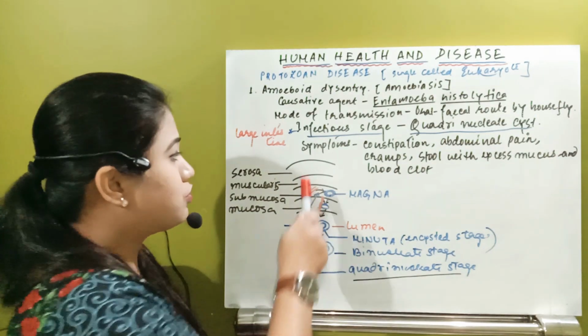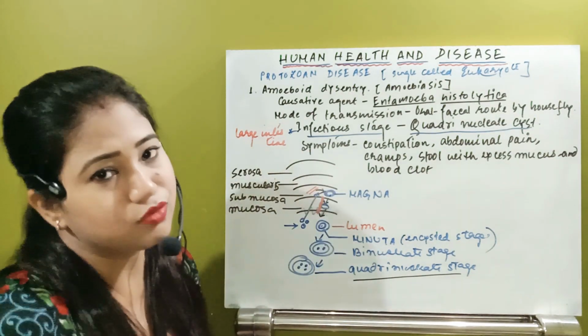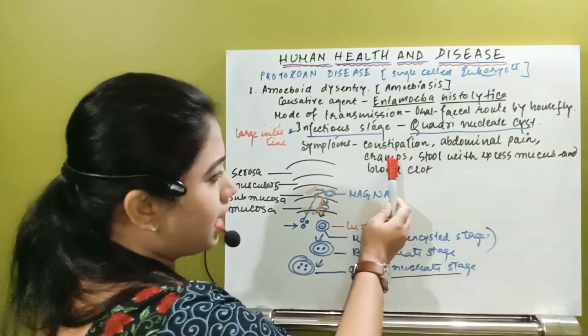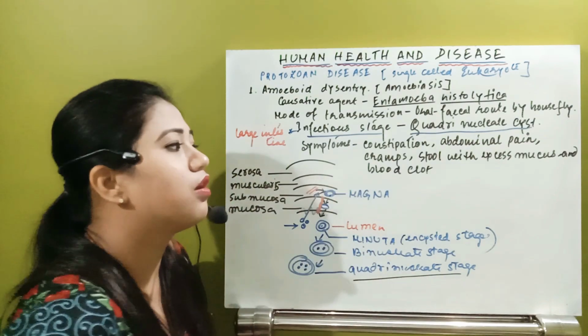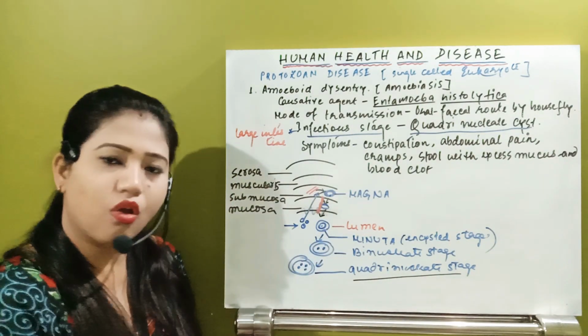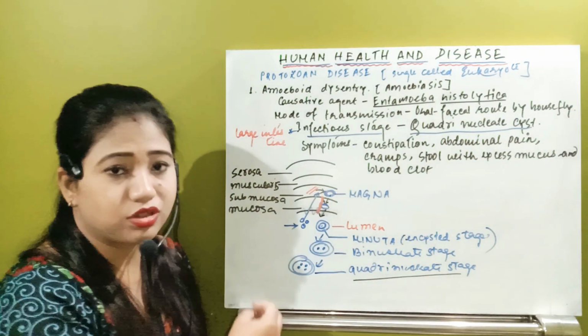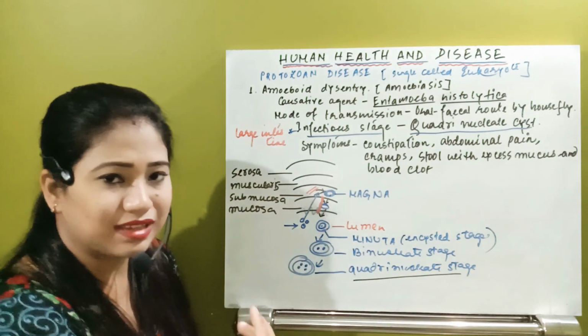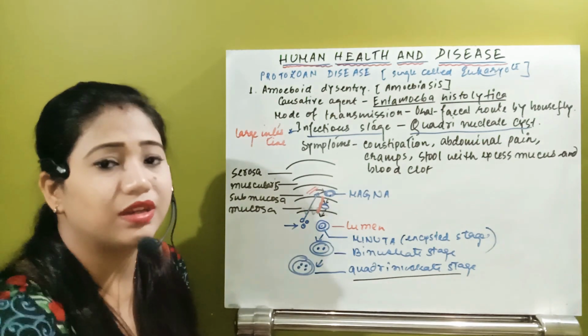Now come to the symptoms. What are the symptoms? The symptoms will include constipation, abdominal pain, cramps, stool with excessive mucus, and blood clot. Obviously, blood clot, and that is the mucosal layer. So excessive mucus will also come out with the fecal matter.